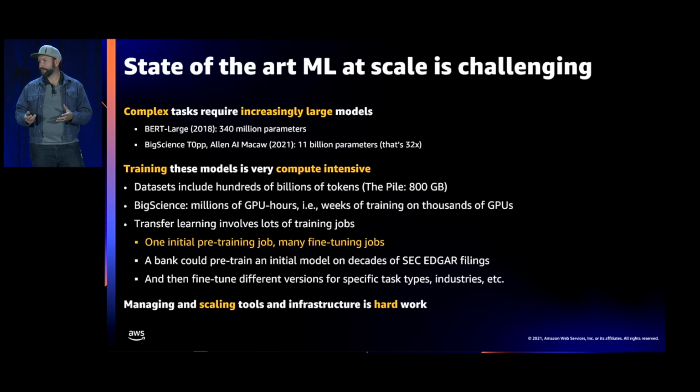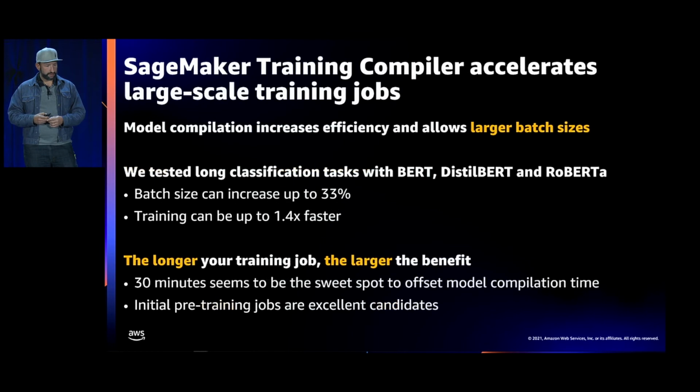The training compiler, as Pinar explained, will first compile your model and then start your training job. It will enable the memory footprint within your GPUs to be reduced so that you can do larger batch sizes and have a faster training at the end. That's why we found that with the SageMaker training compiler, we're able to test similar models from BERT to DistilBERT to Roberta and now GPT-2 to really increase the batch size and reduce the training time by up to 40% in our initial testing.